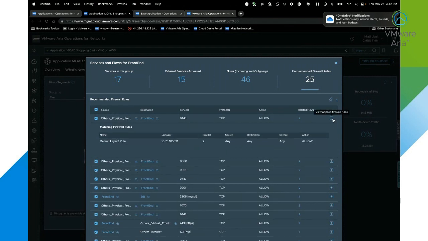I can also look and see if I have any matching rules already deployed that the existing flows we're seeing, based off the flow data that we're using to create these rules, could already be hitting, to make sure I don't have any rule sprawl or rule overlap. So in this case, I can see it's just hitting the default any allow rule, which is automatically deployed in my VMC environment by NSX when you first provision. So I can leave this rule checked, and I can export it as a CSV or as an XML and populate that within my firewall of choice.